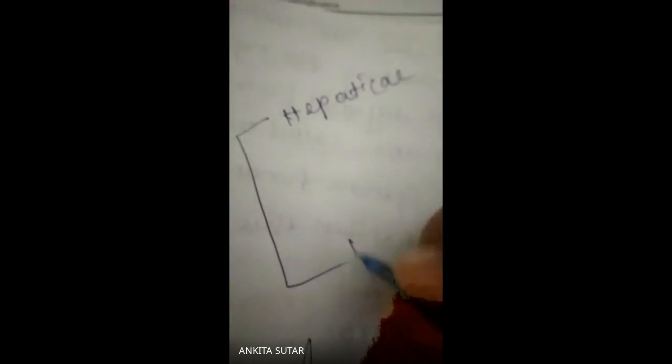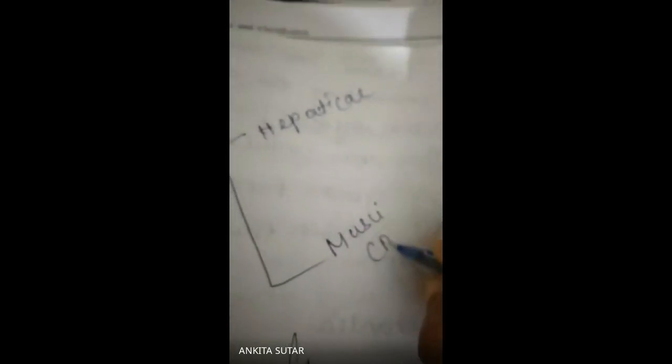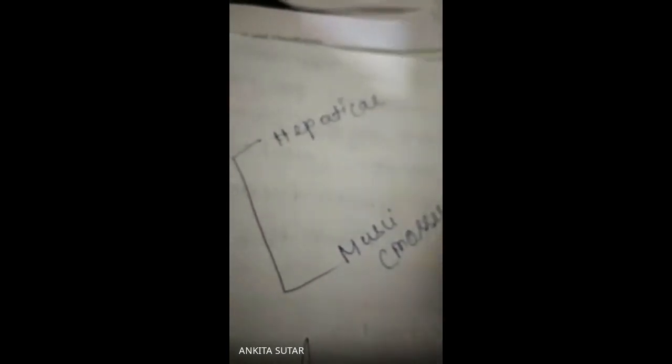There are two classes which come under the division of bryophyta. One is the Hepaticae and the other is Musci. Musci means mosses, and Hepaticae means liverworts.